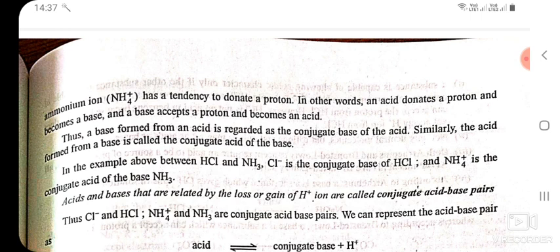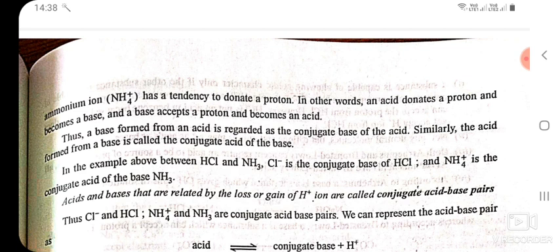Similarly, the acid formed from a base is called the conjugate acid of the base. In the example above between HCl and ammonia, Cl negative is the conjugate base of HCl and NH4 positive is the conjugate acid of the base NH3.